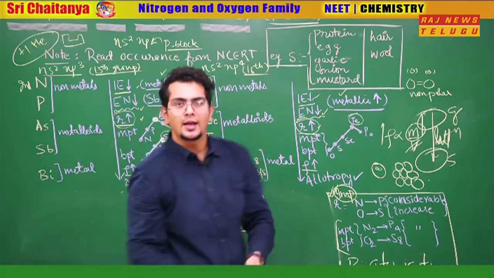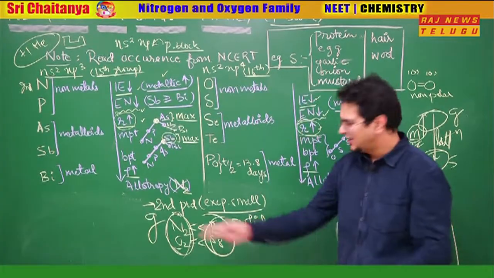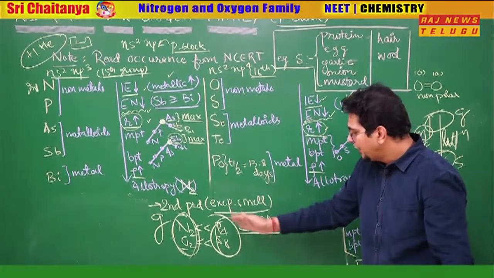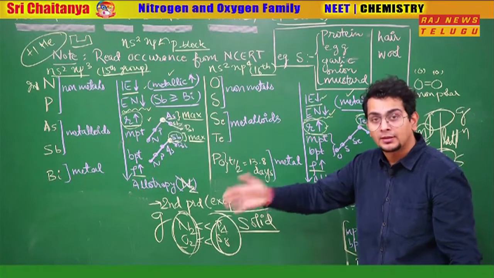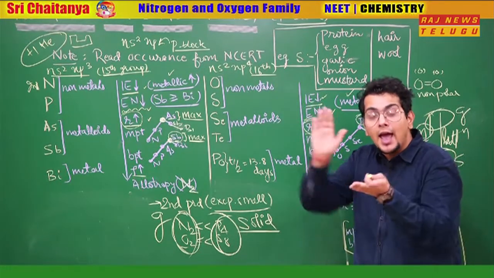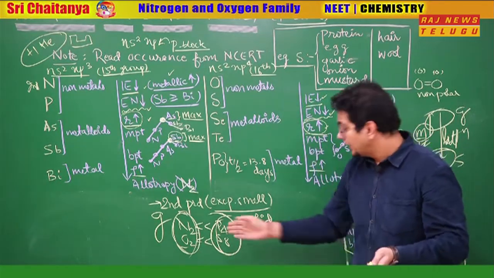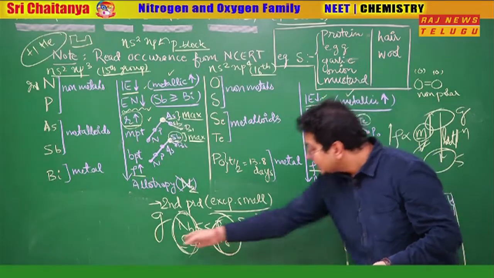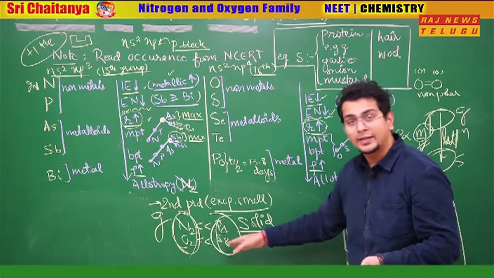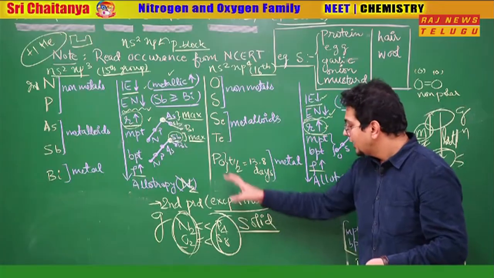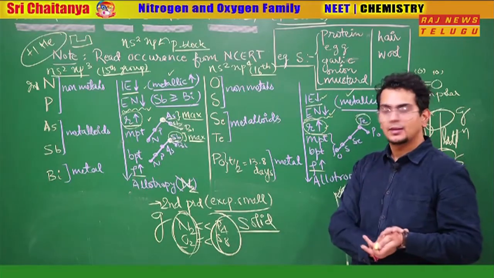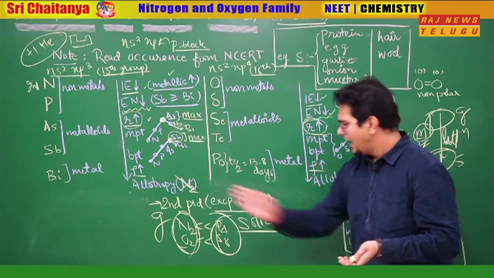So I'll repeat it again. Nitrogen, oxygen are diatomic, just 2 small atoms. P4, S8 are polyatomic. That means bigger atoms and the number of atoms also is more. P4 contains double the atoms. It contains 4 times the atoms. O2 to S8, 4 times the atoms. That is why there is a sudden jump in the melting and the boiling point, and this is gas and suddenly this is solid.